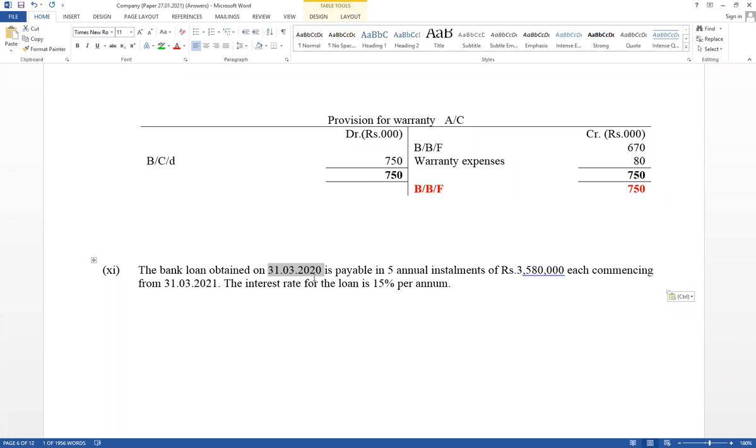Think about it like leasing. The amount settled within 1 year should be included under current liability. The balance part should be included under non-current liability. Next year we have to pay the first installment. Therefore, the amount to be paid next year as a loan should be included under current liability, and the balance part under non-current liability.